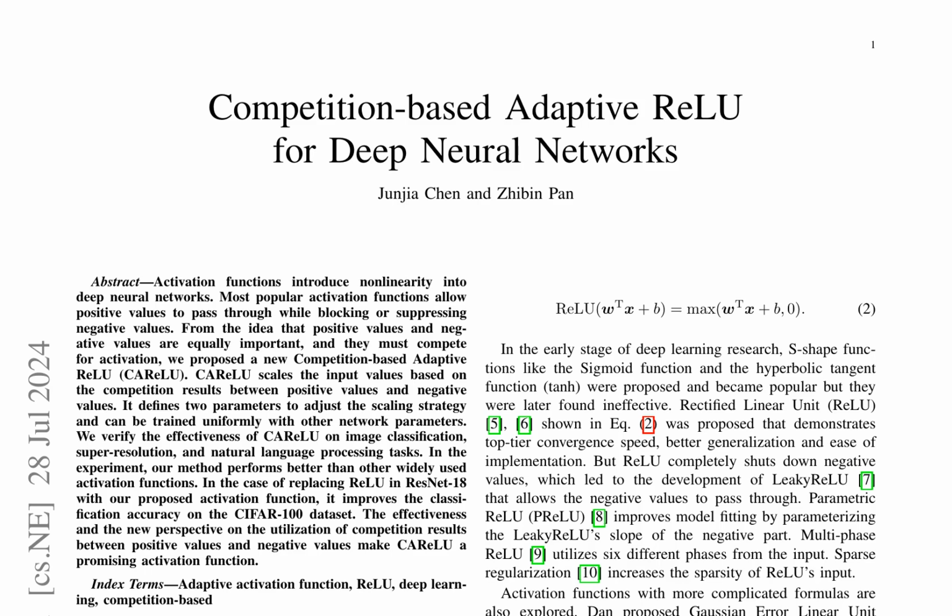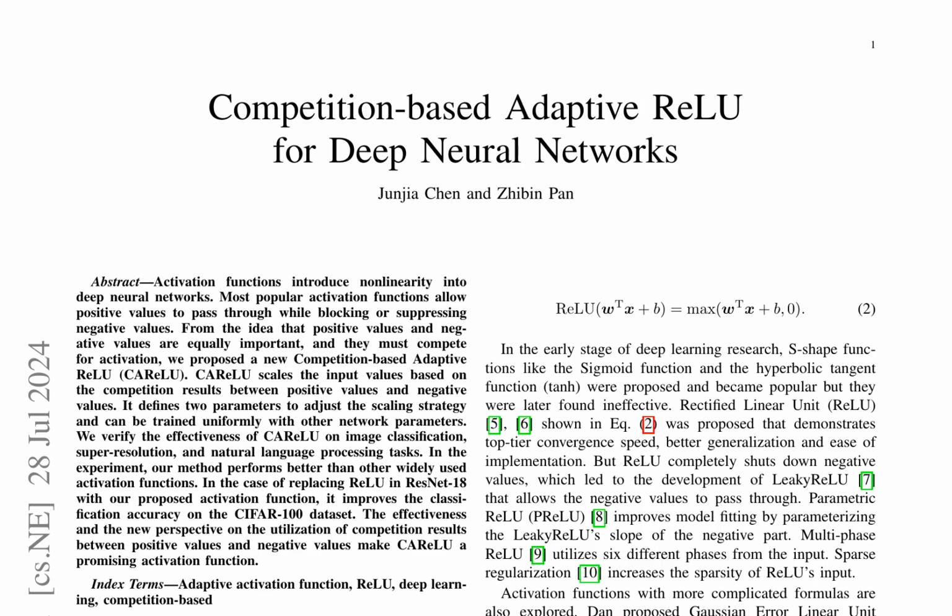Unlike traditional activation functions that allow positive values to pass through while blocking or suppressing negative values, CAReLU scales the input values based on the competition results between positive values and negative values. It defines two parameters to adjust the scaling strategy and can be trained uniformly with other network parameters. The effectiveness of CAReLU is verified on image classification, super resolution, and natural language processing tasks, showing better performance than other widely used activation functions.